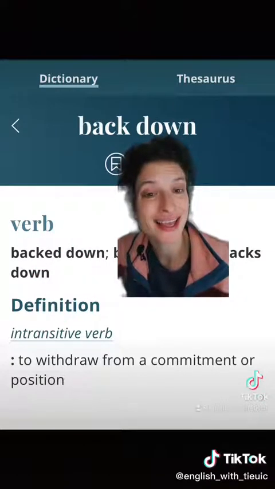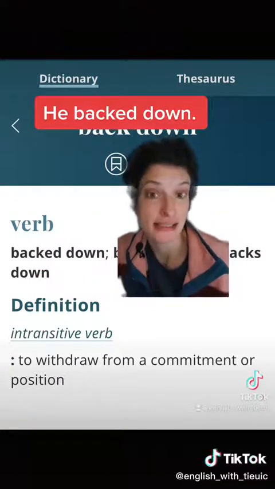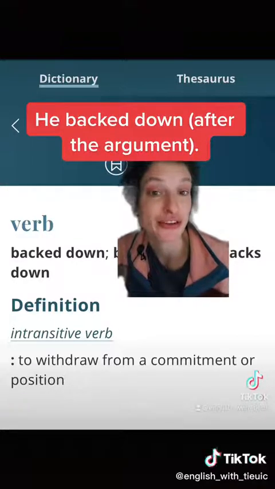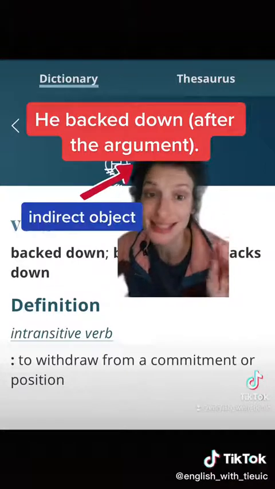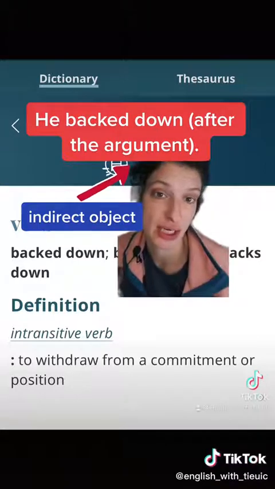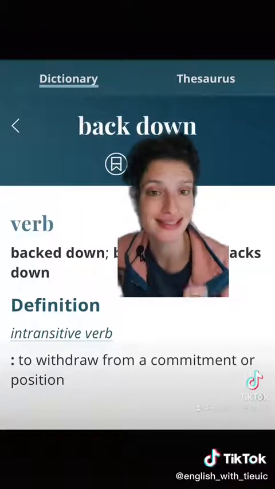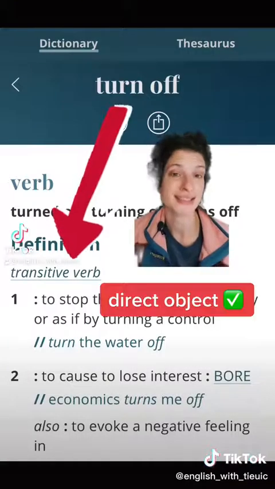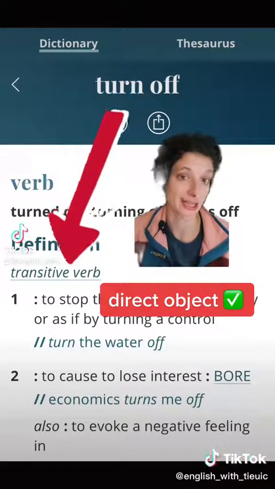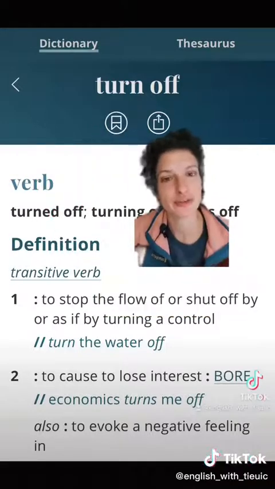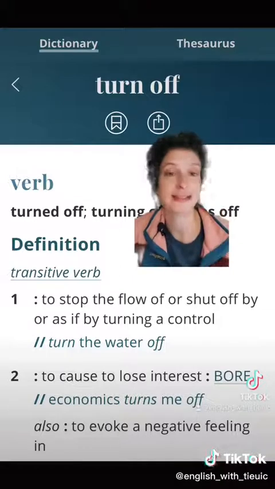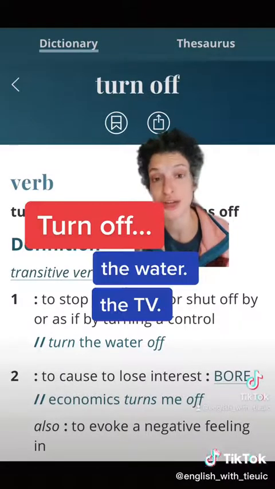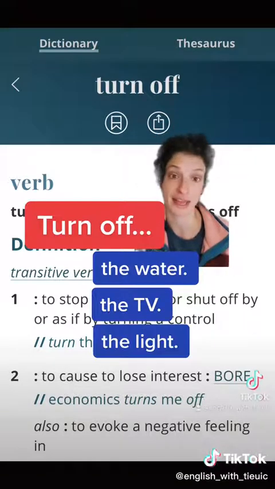So I can say he backed down, or I can even say he backed down after the argument, because this is an indirect object. But back down does not take a direct object. A transitive verb does take a direct object. So here the verb turn off does take a direct object. So I could say turn off the water, turn off the television, turn off the light.